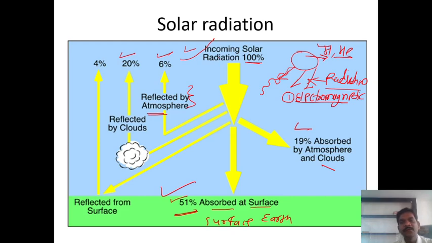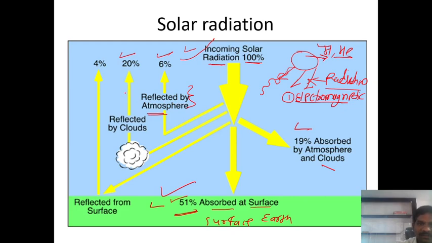So this incoming solar radiation means which one? It is the terrestrial radiation, and in terrestrial radiation, how much? Out of 100%, only 51% of the terrestrial radiation is absorbed. Extraterrestrial radiation does not come inside the atmosphere. This is outside. This is the very dangerous radiation. But for the terrestrial radiation, how much is absorbed? Only 51% is absorbed at the Earth's surface.